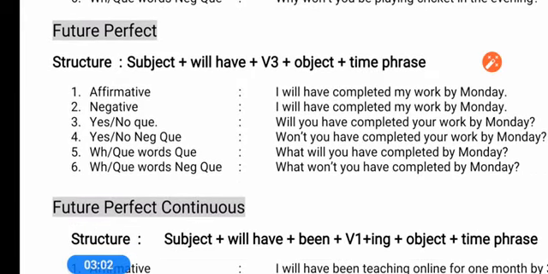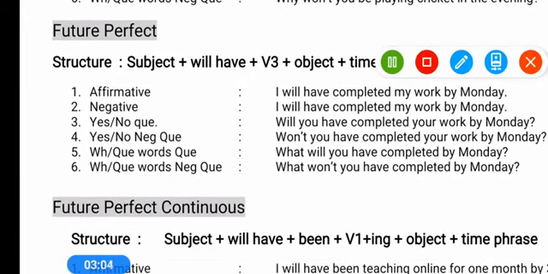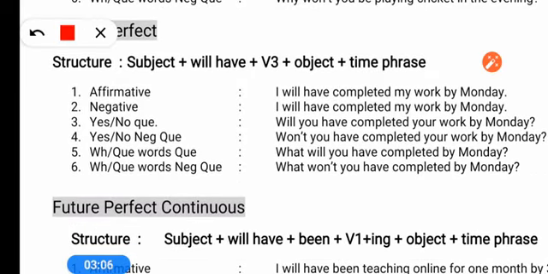Next one is future perfect tense. Future perfect tense shows the completion of work by a particular time in future. If I say that by Monday this work will be completed, by the evening this work will be completed, that is the passive voice. Instead of this, in future perfect we use will have completed. I will have completed my work by Monday.